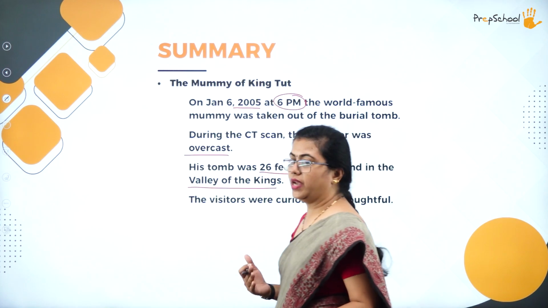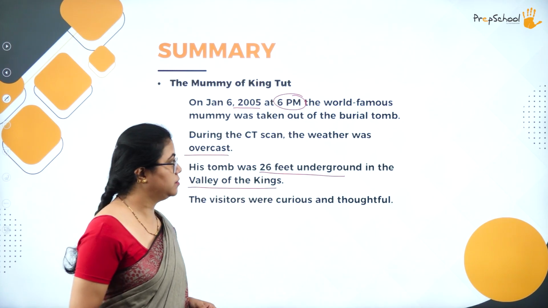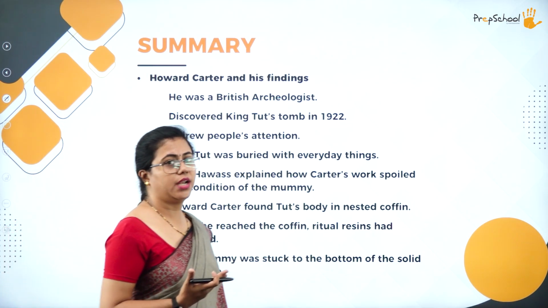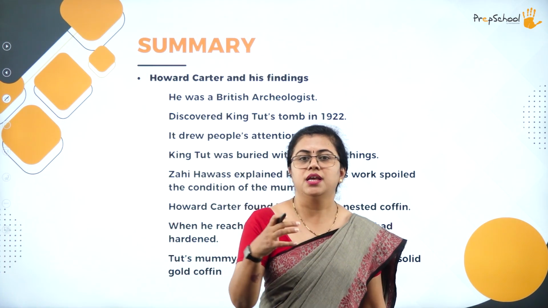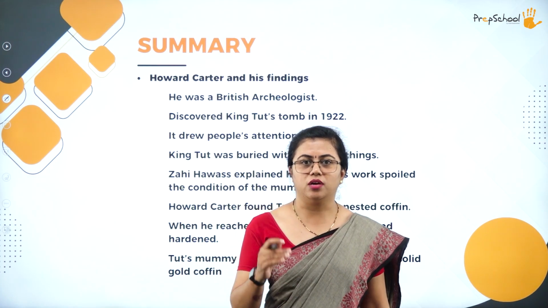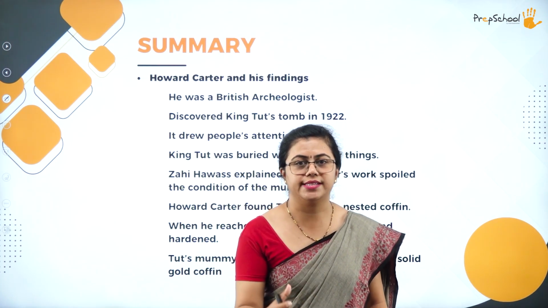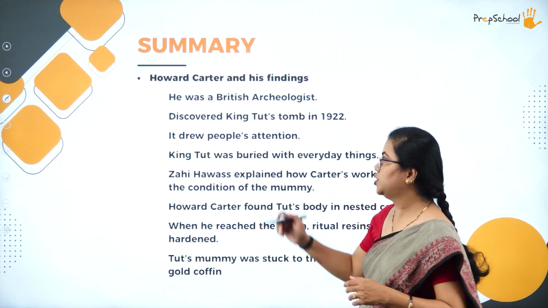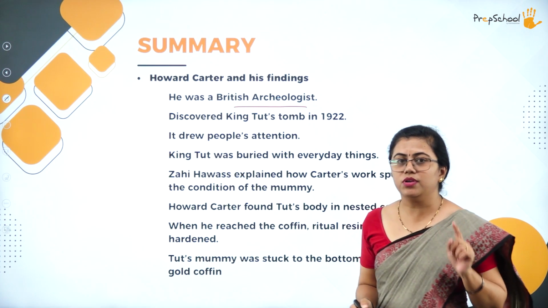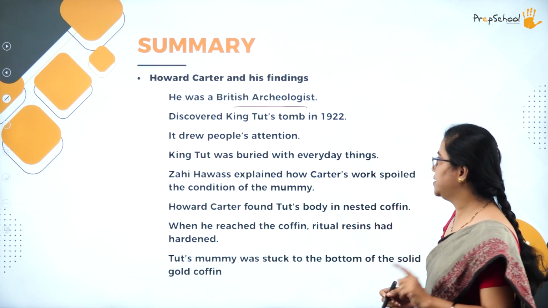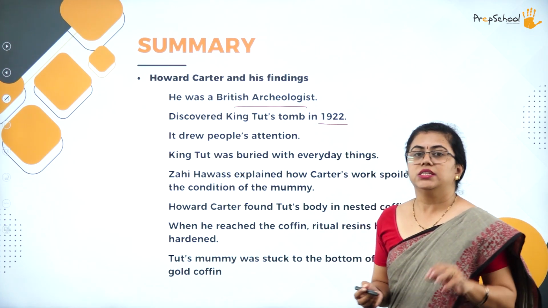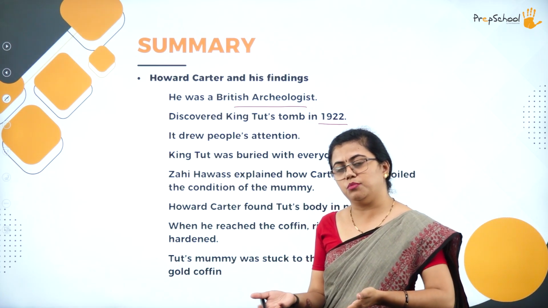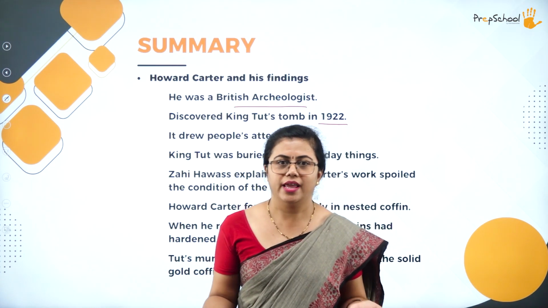Okay. Now we move on to the next stage. Here we need to concentrate on Howard Carter's findings. Before Zahi Hawass, whatever CT scan is going on now, just before that, whatever has happened is being stated in the story. Howard Carter was a British archaeologist. He was the one who discovered King Tut's body, in 1922. It actually drew people's attention. Why was it so important? He was like any other king, isn't it?